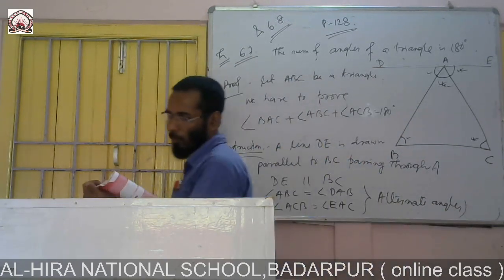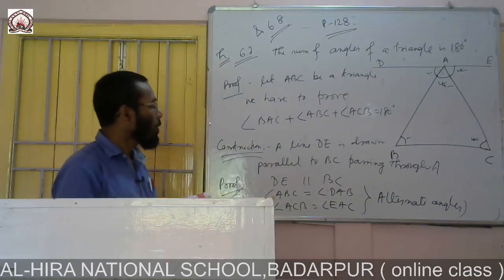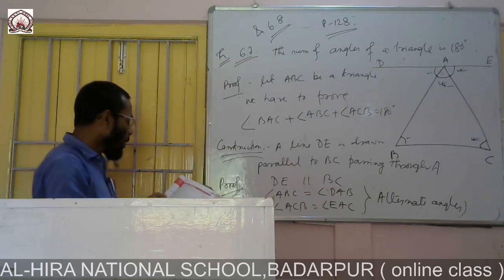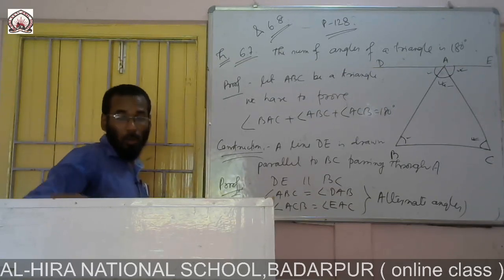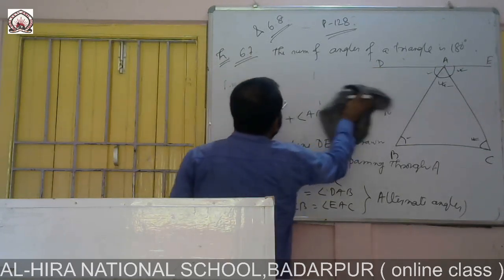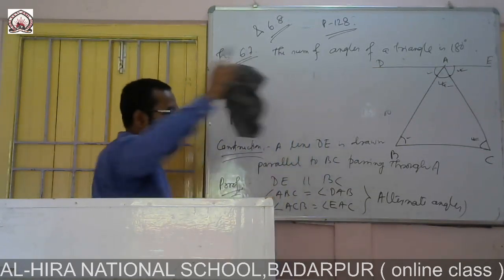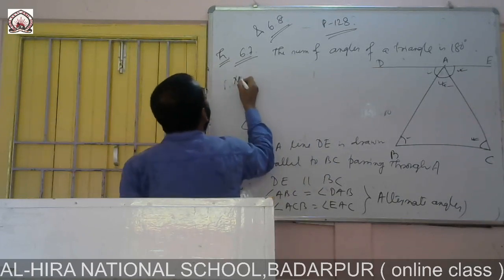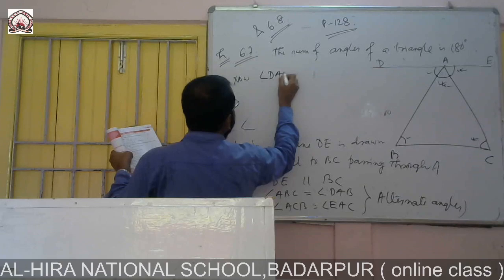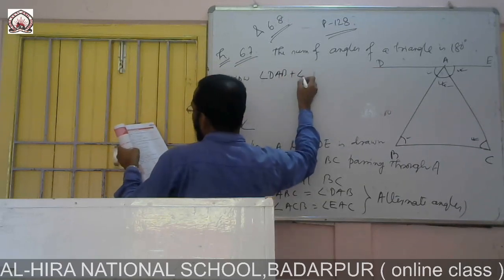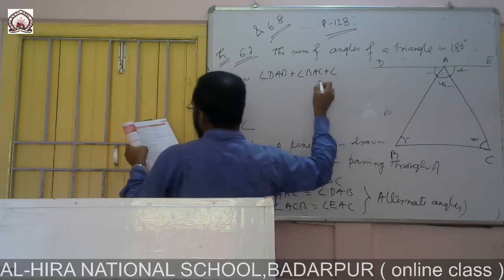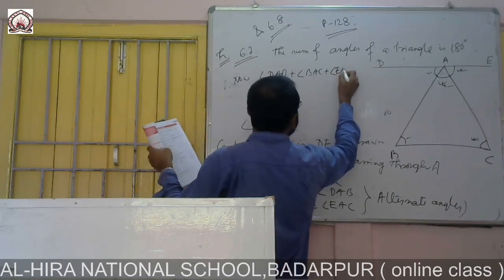Alternate angles. Clear? Now, upper portion, I am erasing. Now angle DAB plus angle BAC plus angle EAC will be how much?